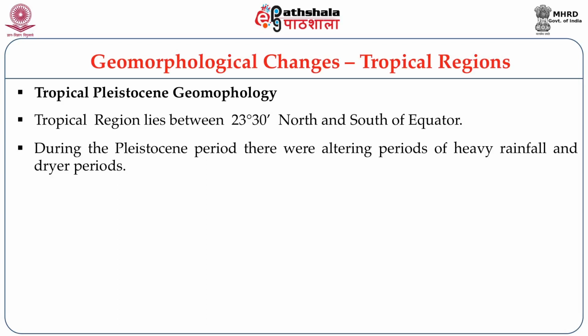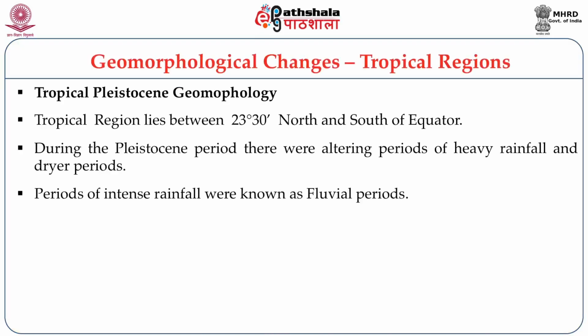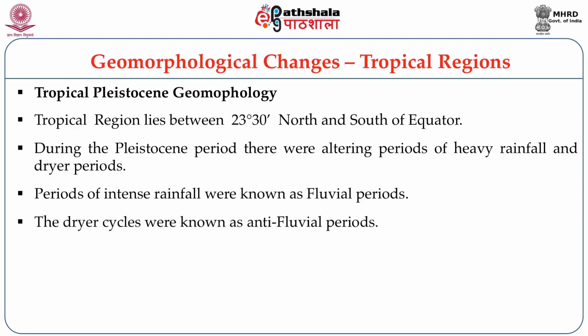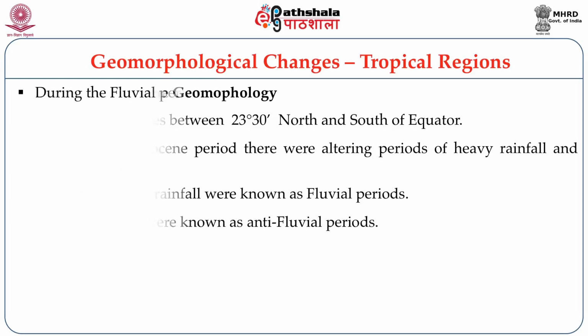Because of this alternation of heavy rainfall and less rainfall, various changes have occurred in the geomorphology of these regions. The periods of intense rainfall were known as the fluvial periods, and the periods of lesser rainfall were known as the antefluvial periods.